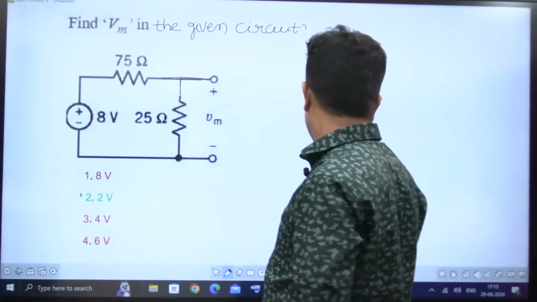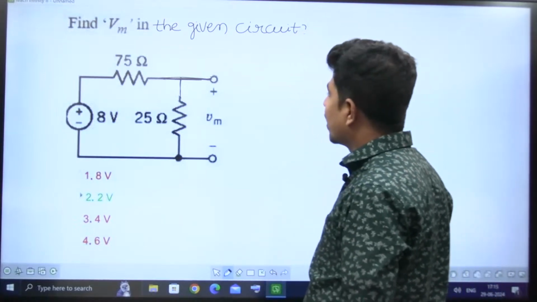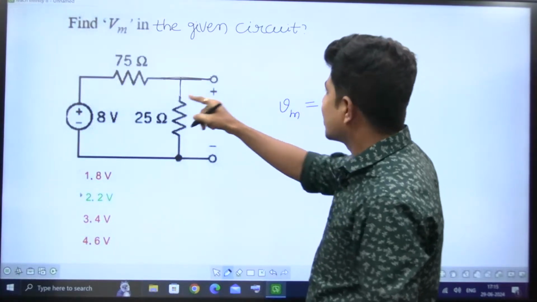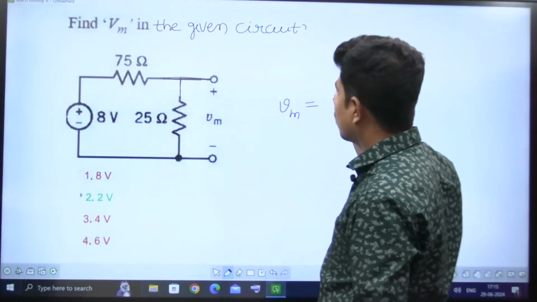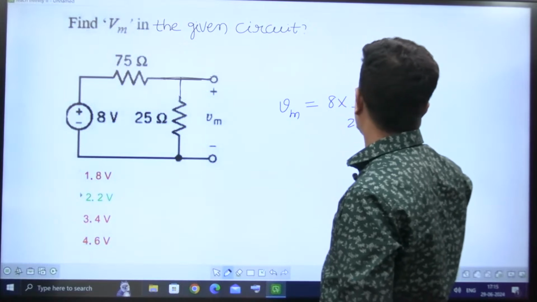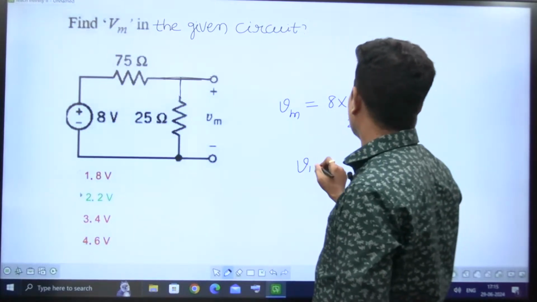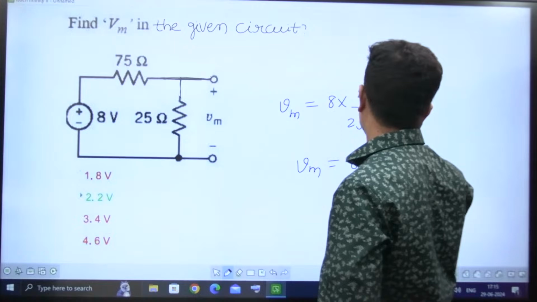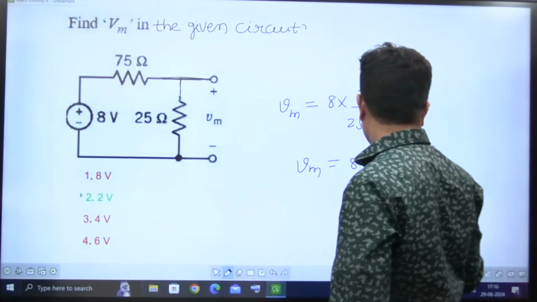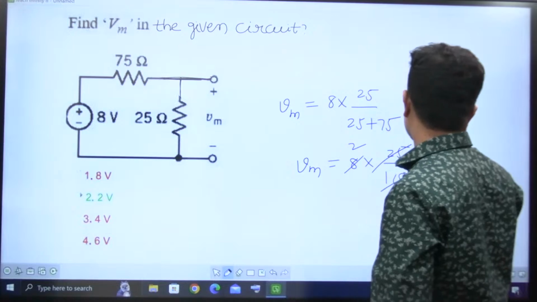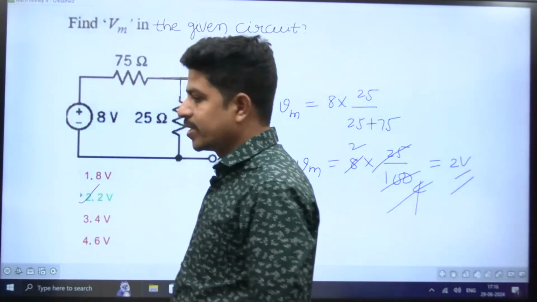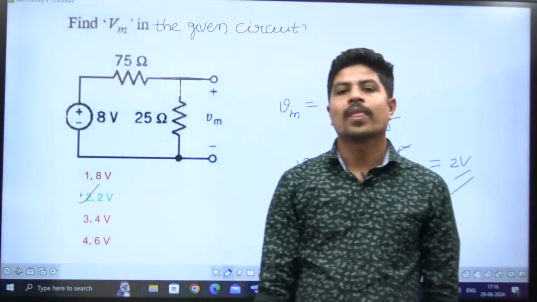Find Vm in the given circuit. It is asking what is the Vm in the given circuit. Just apply voltage division. It is a single loop circuit. Vm is equal to 8 into 25 by 25 plus 75. So Vm is equal to 8 into 25 divided by 100. 25 fours it is, so 4 twos it is, simply it is 2 volts. Answer is 2 volts, right?